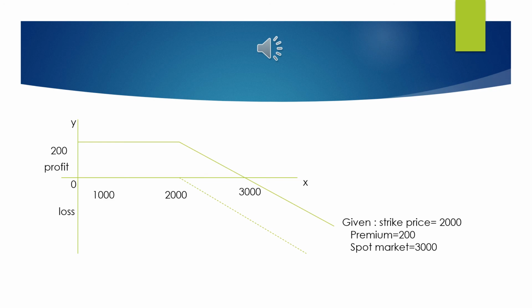So basically the difference between the strike and spot is the loss faced by the writer of the option. So the loss amount will keep on changing as and when the spot price keeps changing. That means if the spot price keeps on increasing, then the loss amount will also increase. So this is how a payoff diagram of writer of the option is shown.